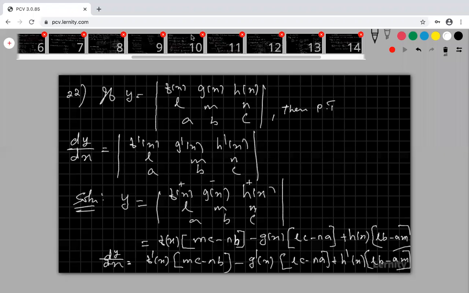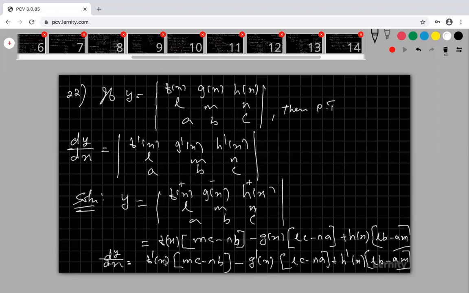Look at that here. This is the determinant expansion. Here f of x is there, here g of x is there, here h of x is there. This is a determinant expansion.